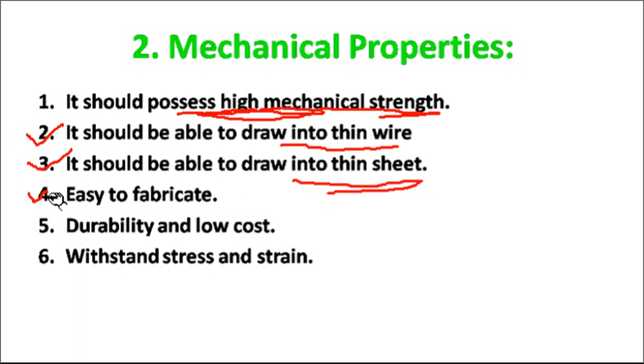Fourth, it should be easy to fabricate. Fifth is durability and low cost. Sixth is that it should withstand stress and strain. Suppose the conductor wire material must be sustainable under stress and strain.